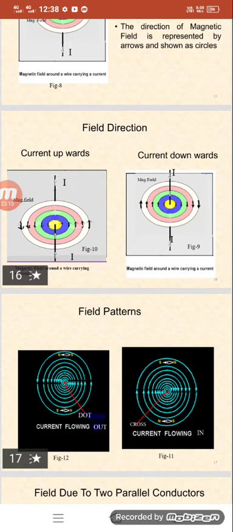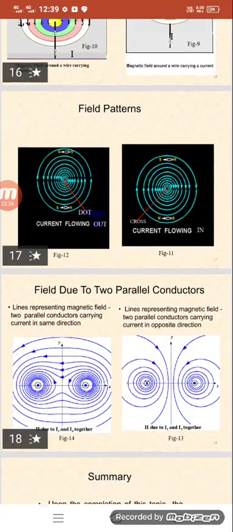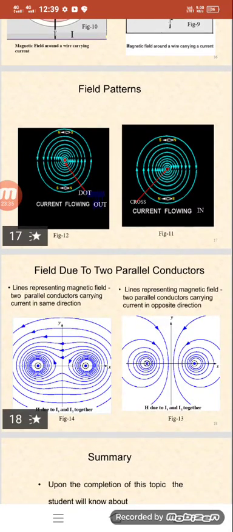Current flowing outward is represented by a dot. Current going inside is represented by a cross. So these are the field patterns. For the dot case, the field is anti-clockwise, and for the cross, it is clockwise.